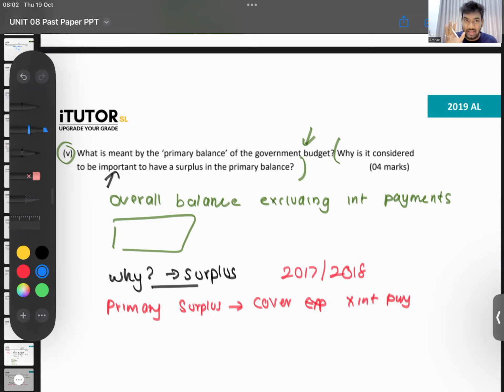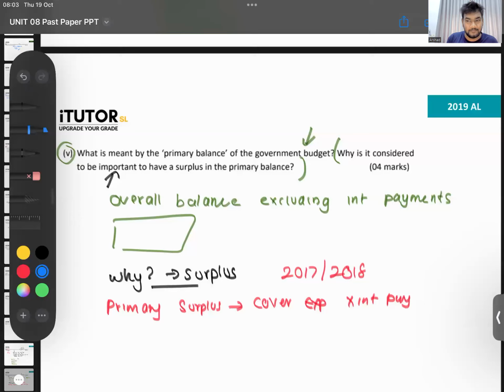In the overall balance, go back to your theory and see. In the overall balance, you take all the revenue minus all the expenditure. Primary account balance, you take all the revenue, but minus all the expenditure without interest. The only difference between overall and primary account balance is interest payment.